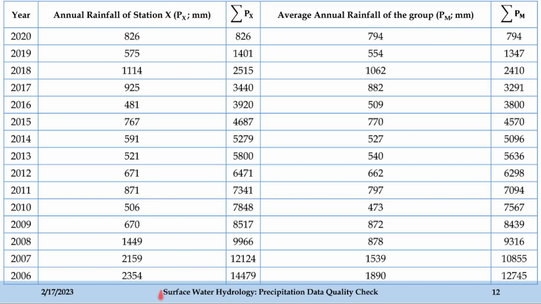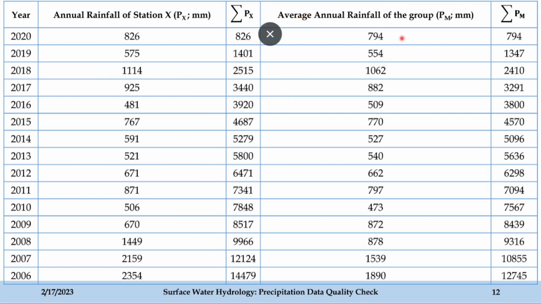So this is the value which is given to you, and we need to find out the summation Px, which is the cumulative value. So here the first value is 826 and the second value 1401 has been obtained by adding 575 to 826. Likewise, if you add 826, 575 and 1114, then you will get 2515. All these values are in millimeter. And likewise, you can keep on finding out all the cumulative values.